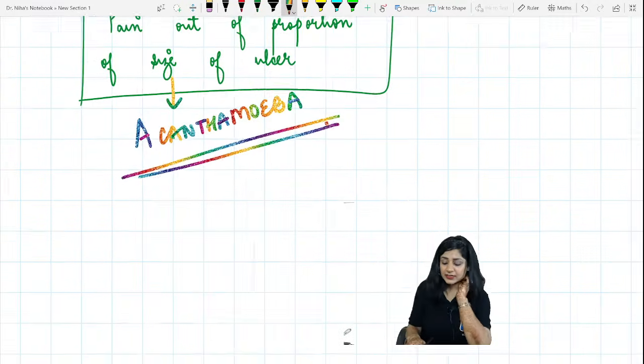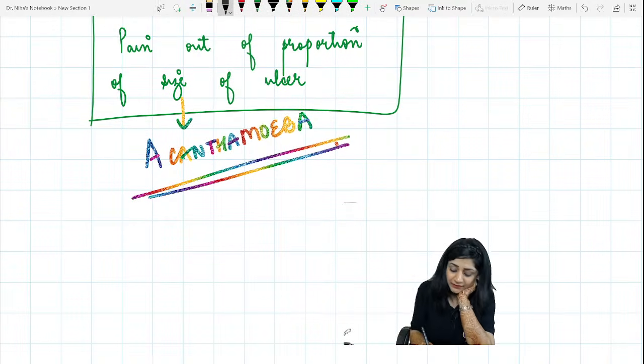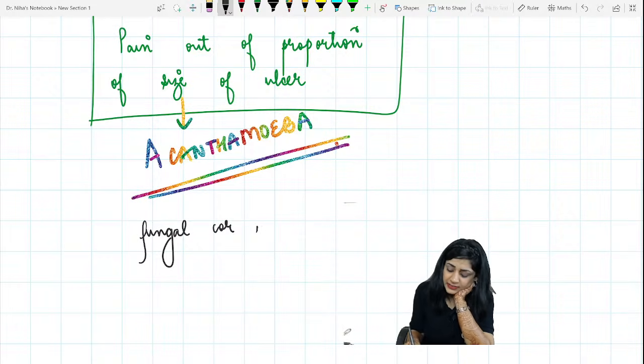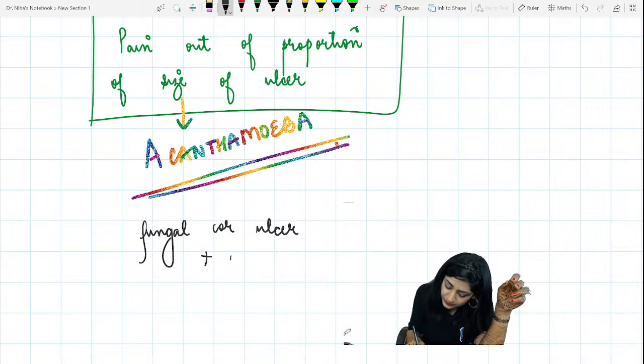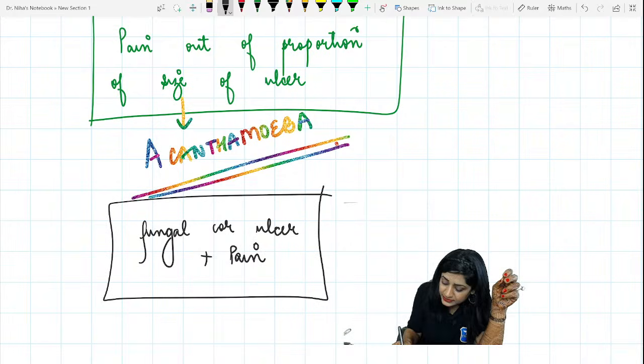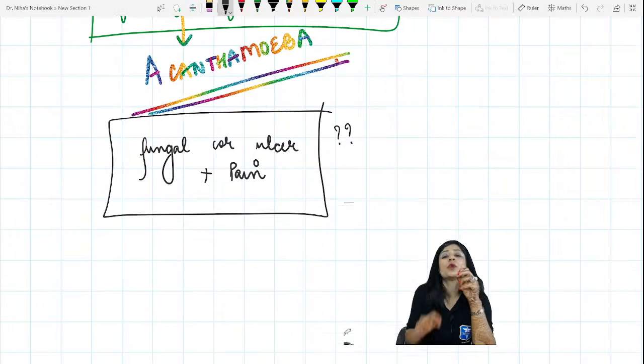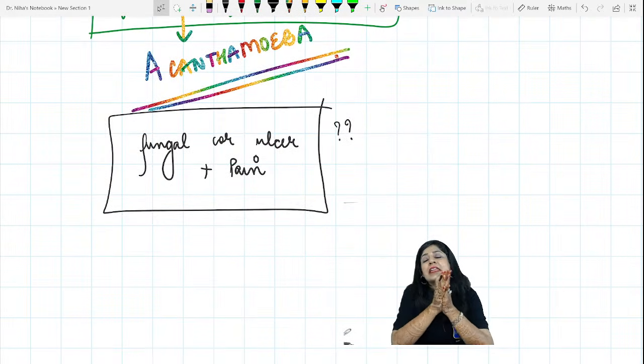One more thing. Suppose I say that you are having a fungal ulcer. Fungal corneal ulcer you are having because you are having a dry looking ulcer, multiple satellite lesions, hyphae, everything is there, but you have pain. Suppose you are having a pain in a fungal corneal ulcer, then what is your diagnosis? What are you going to think? Why do we have a pain in a fungal corneal ulcer? Any clues?